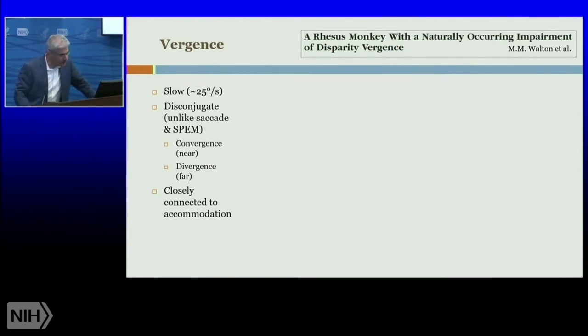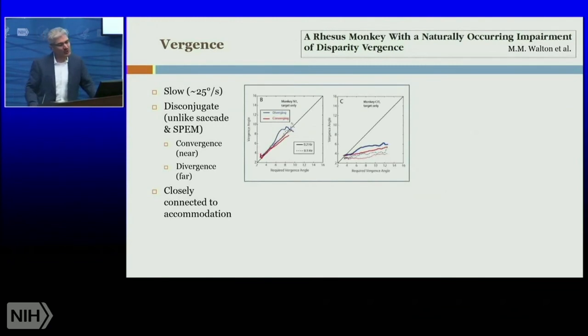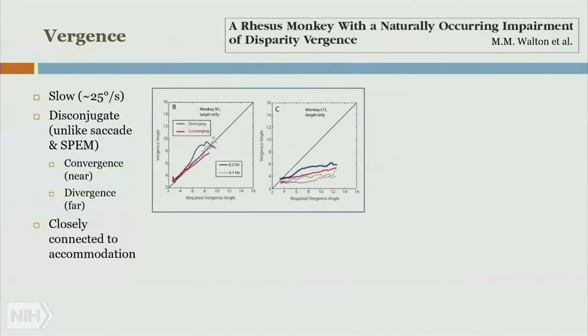We have some really cool studies recently published. This is work by Dr. Mark Walton. What he did was to screen these monkey populations and identify the particular monkey that is naturally affected or has a vergence deficit. You can see in the left figure that a normal monkey asked to do this vergence task, both diverging and converging, does very well. Not exact, but does very well. Compare that with this mutant monkey. It's very, very deficient in both tasks.